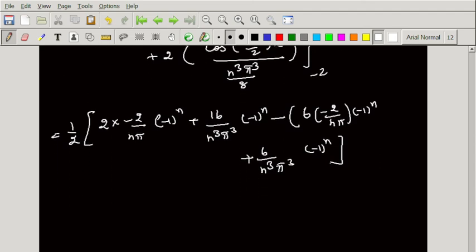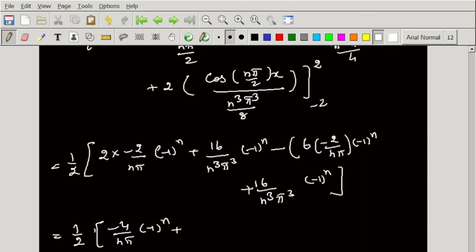So here, 6 times is there, this is 4 times, so this is 16 times. So here multiply this one, minus 4 by n pi into minus 1 power n, plus this is 16 times, and here minus we are getting, so 16 by n cube pi cube into minus 1 power n. So this becomes minus into minus is plus, 12 by n pi into minus 1 power n.